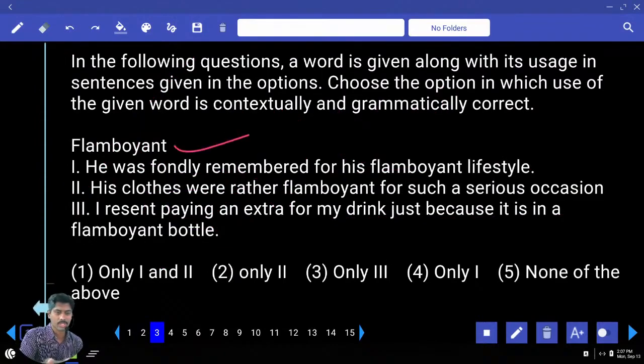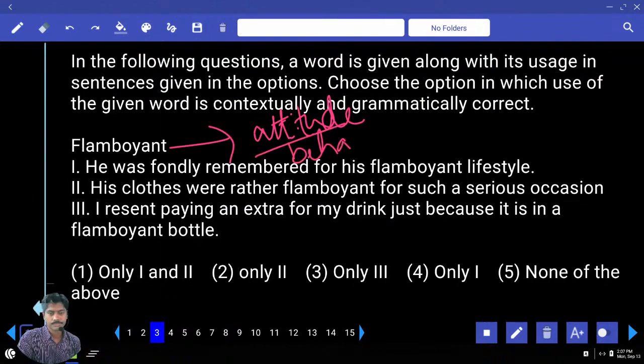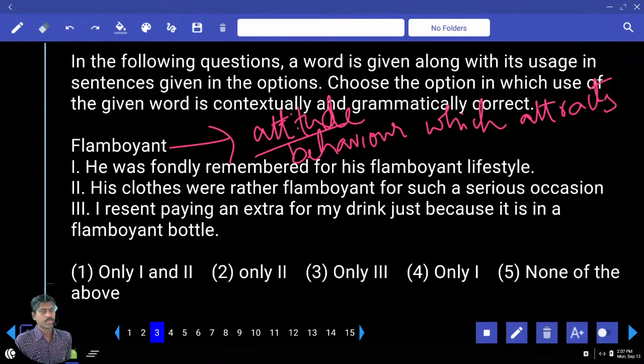Flamboyant. Flamboyant is nothing but a person's attitude or behavior which attracts others. Attitude, behavior, style which attracts others is called flamboyant. Only for attracting others, this person's attitude will be there, behavior will be there, dressing style will be there.